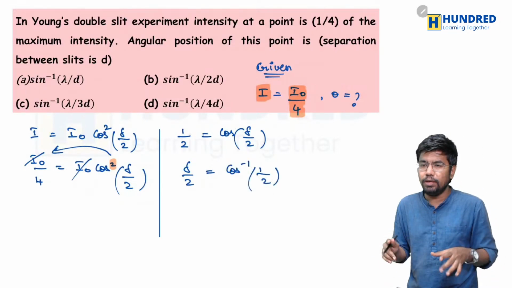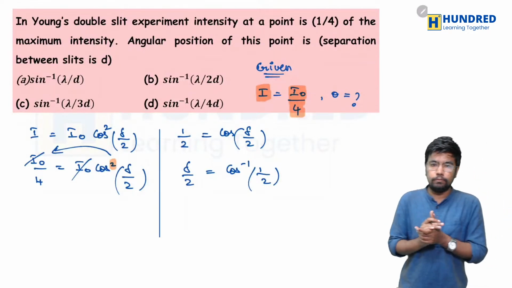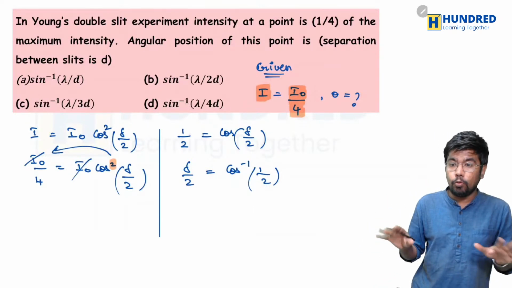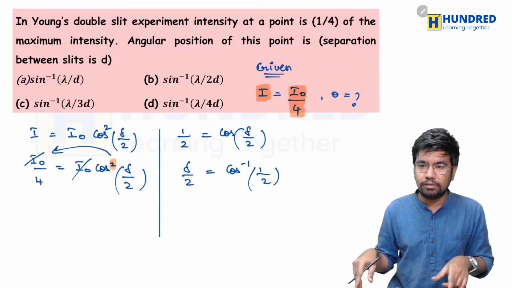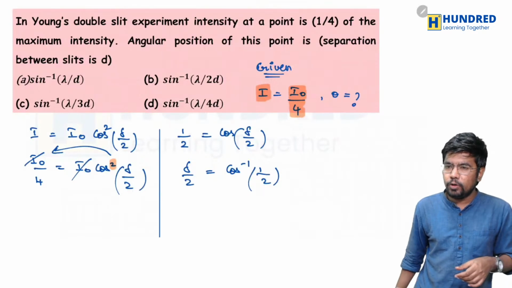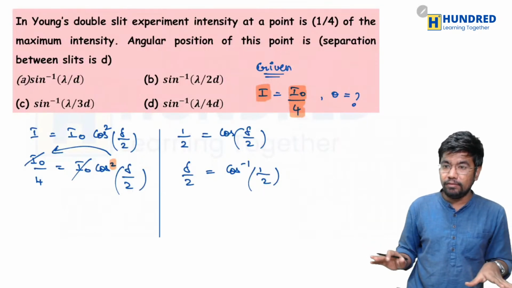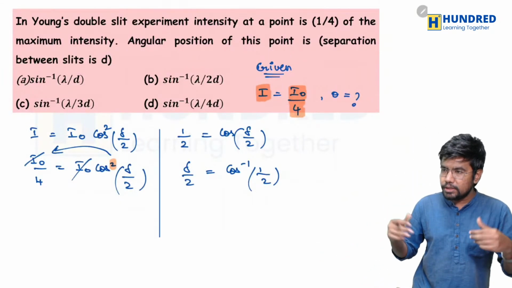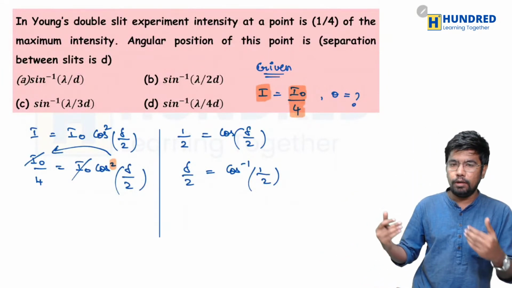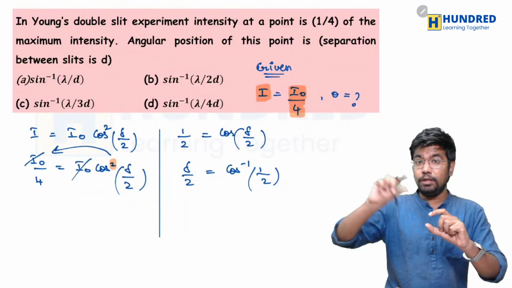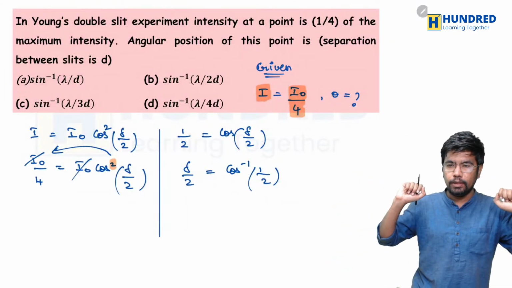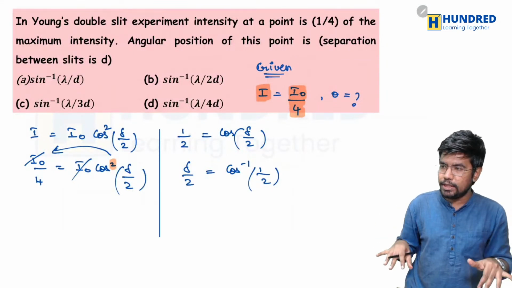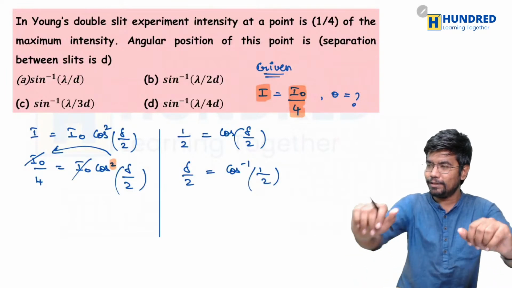So in the cos table, when will we get 1/2? Can anyone put it up in the comments, like in the chat? Yes, because the chat section is very silent now. I don't even know whether you guys are listening or not. So just to put a wake up call, just tell me in the cos table when do we get 1/2? Can anyone answer? Actually, the number starts to decrease when I ask a question. Okay, fine.